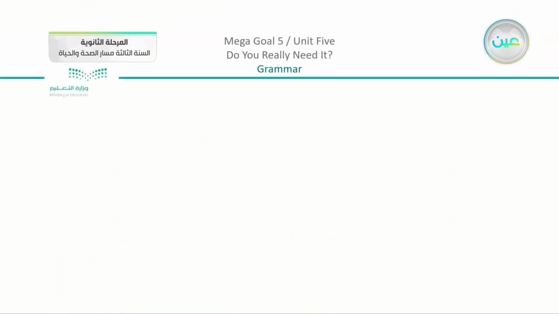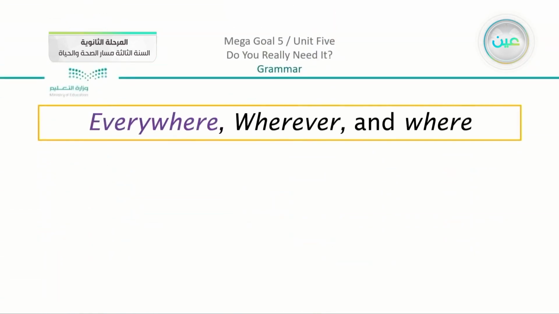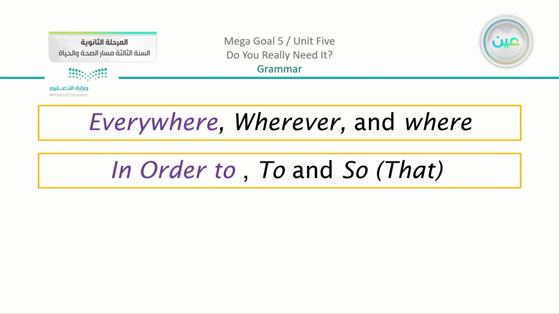Now we are going to see everywhere does have other words in their team. Like for example, we have here everywhere, wherever can do the same part or the idea, and we have here where. We do have another team. Now we have team in order to that we mentioned before, and with in order to we have other words like to. We can say so, or we can say so that.